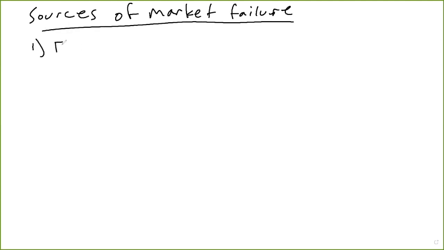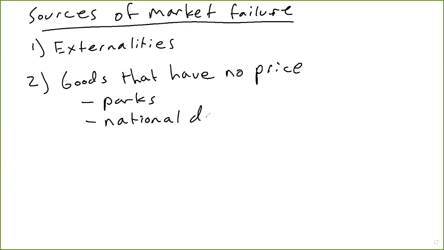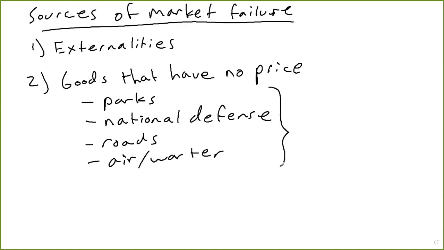So in this video, we're still talking about sources of market failure. The last few videos we looked at one source of market failure, which was externalities. And in this video, we're going to look at a second source of market failure, which is goods that have no price. These are things like parks, national defense, roads, air or water. Sometimes we call these things non-market goods because there's no market for these things.